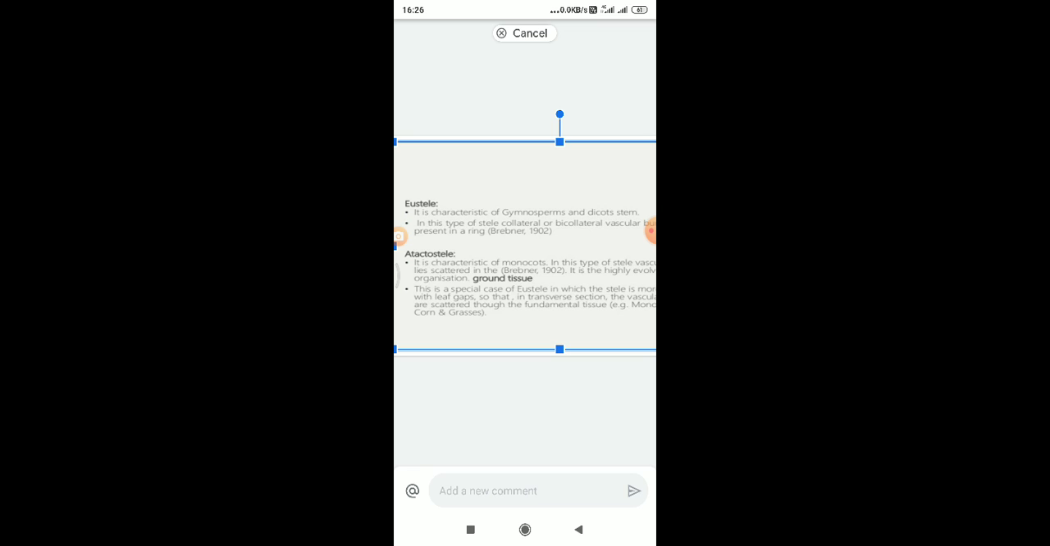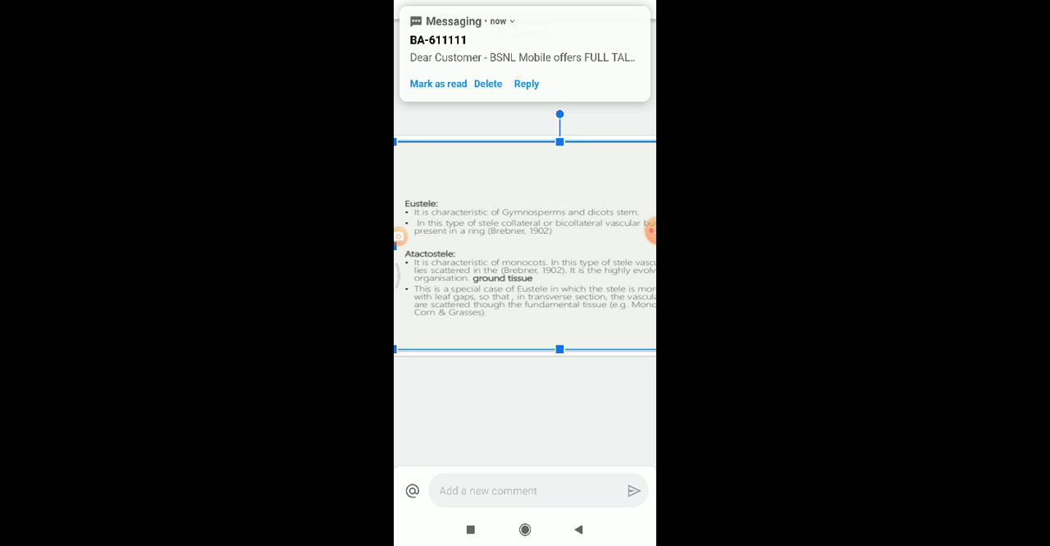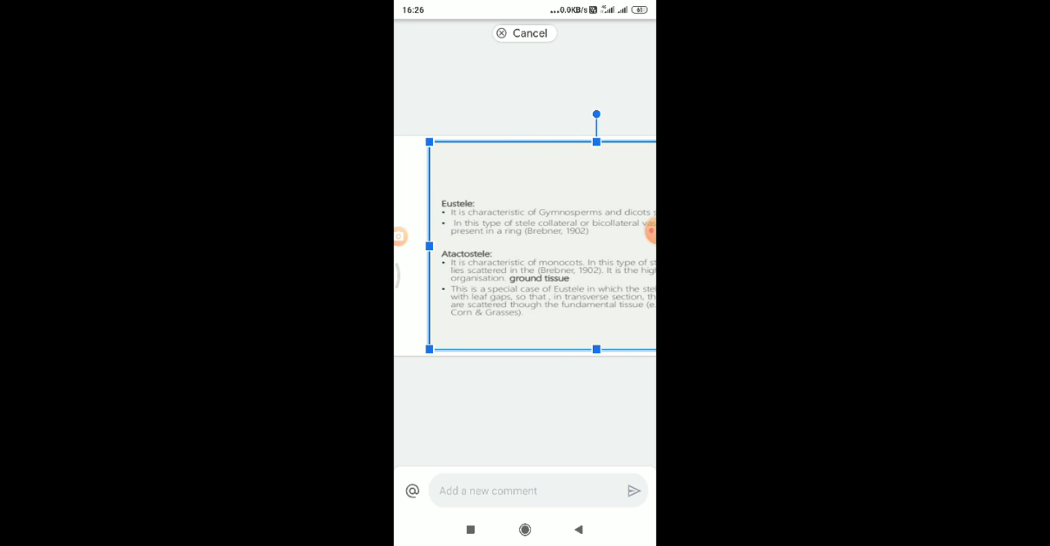And the last one is the atactostele. In this type of stele, vascular bundles lie scattered in the evolved stelar organization. So, in the ground tissue, the vascular bundles lie in a scattered mode. According to Brebner, it is present in monocot plants, either root part or stem part. Atactostele is present only in monocotyledons.